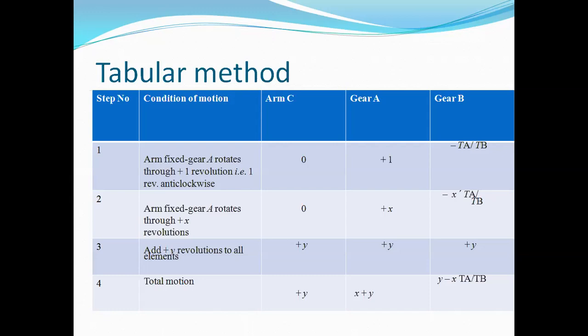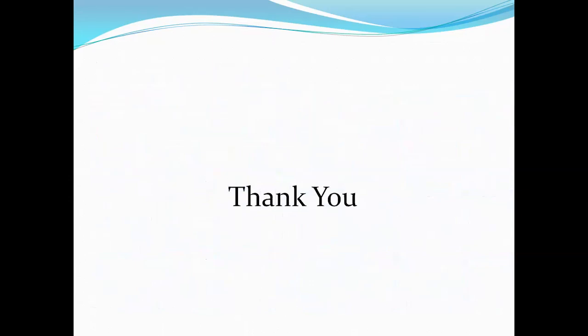After that, step number 3 is to add plus Y revolutions to all elements: plus Y for arm C, plus Y for gear A, and plus Y for gear B. After that, step number 4 is the total motion. If we add step 2 and step 3, arm C is plus Y, in case of gear A it is X plus Y, and in case of gear B it is Y minus X TA upon TB. So putting all these conditions, we can calculate the velocity ratio for the epicyclic gear train. Thank you.